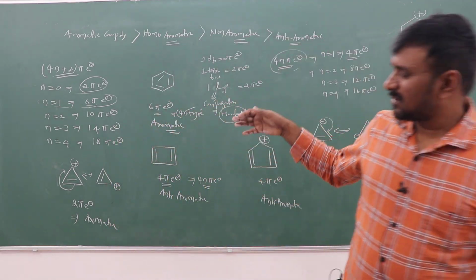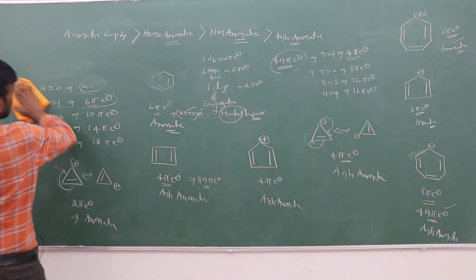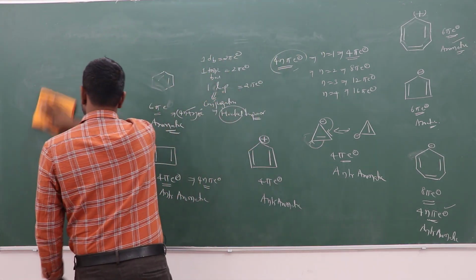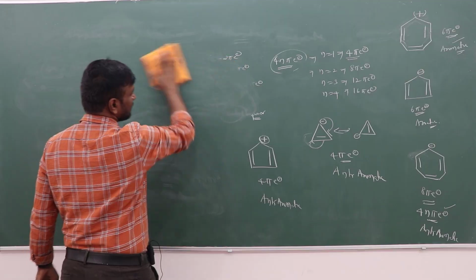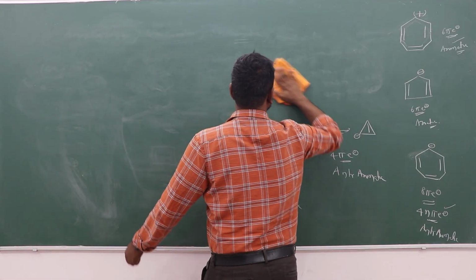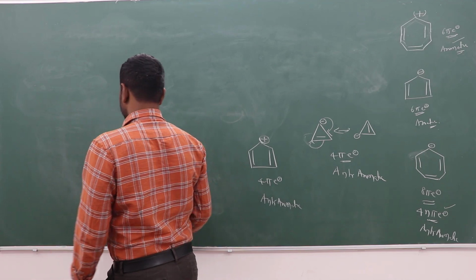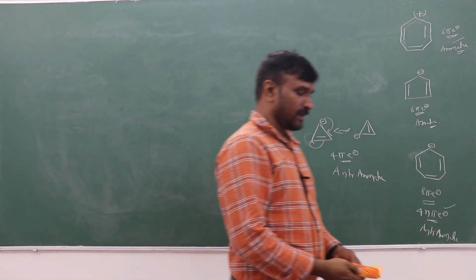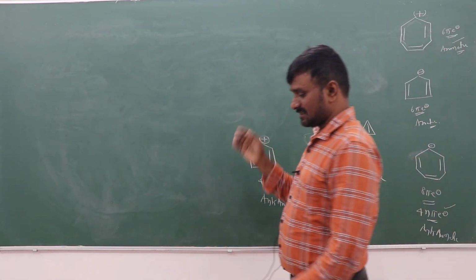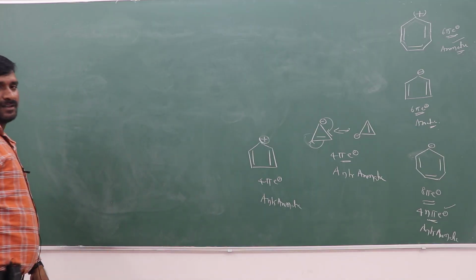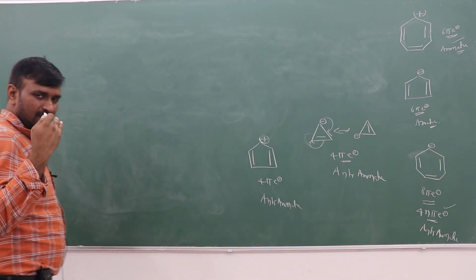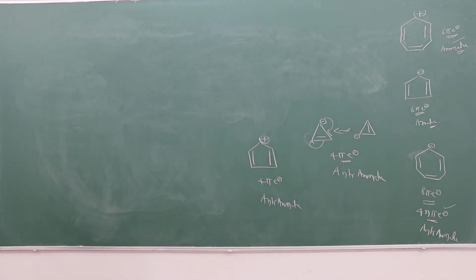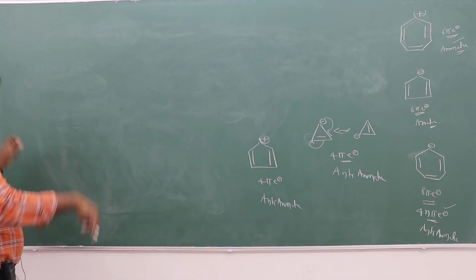Like this, I have given many examples of which one is aromatic and which one is anti-aromatic. For a cyclic compound with continuous pi conjugation, 2 pi electrons, 6, 10, 14, 18 like this are aromatic. 4, 8, 12, 16 are anti-aromatic, following the 4n pi electron rule.